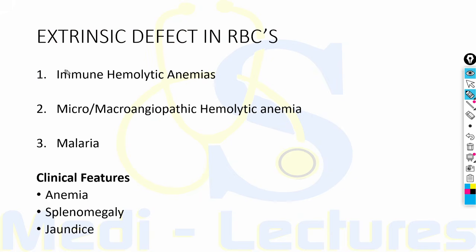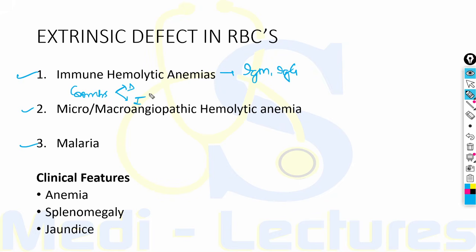Now the extrinsic defect in RBCs can be caused by immune hemolytic anemias, micro or macroangiopathic hemolytic anemia, or malaria. In immune hemolytic anemia there is IgM or IgG mediated destruction of RBCs, and the Coombs test is used, which can be either direct or indirect.